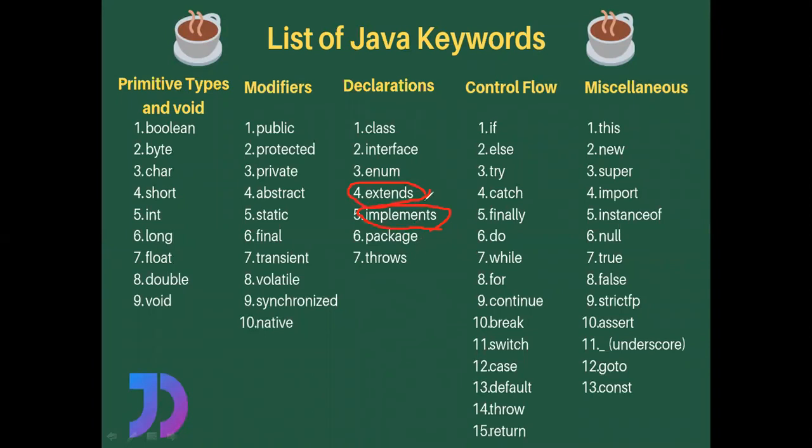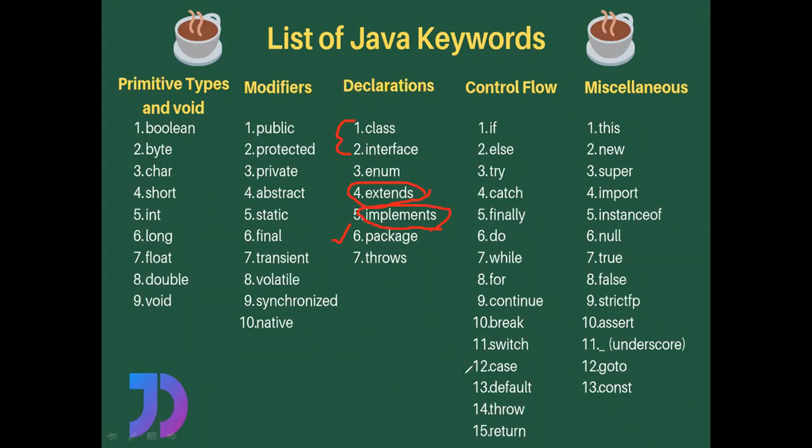And then similar to these first two, that is class and interface, package is the keyword which is used to declare a package in the program. Class is a keyword which is used to declare a class. Interface is a keyword which is used to declare an interface. Package is a keyword which is used to declare a package in the program.